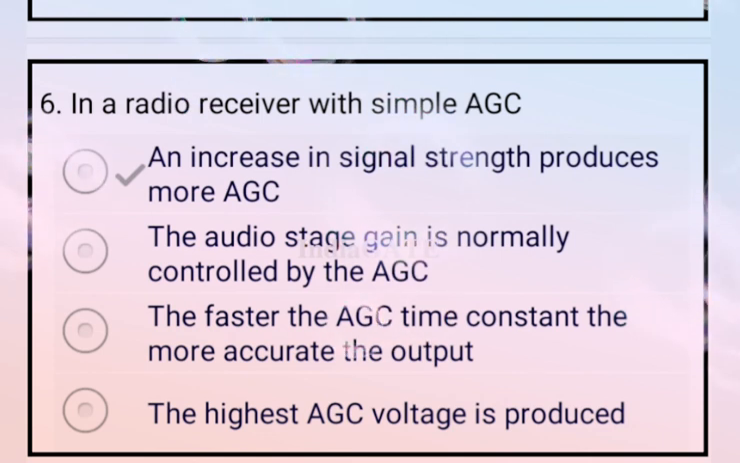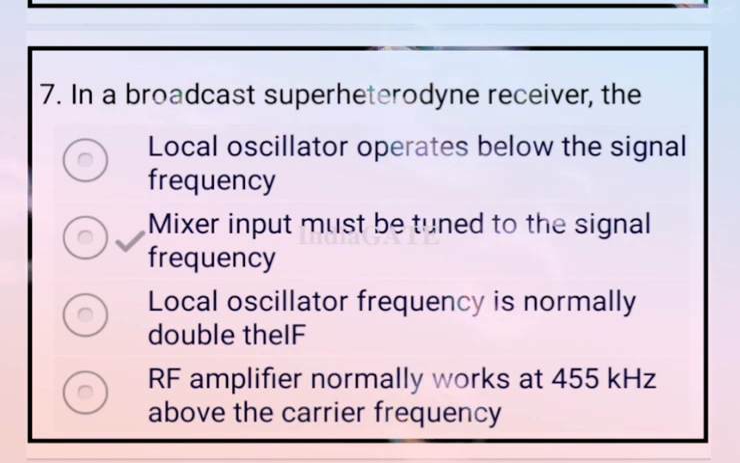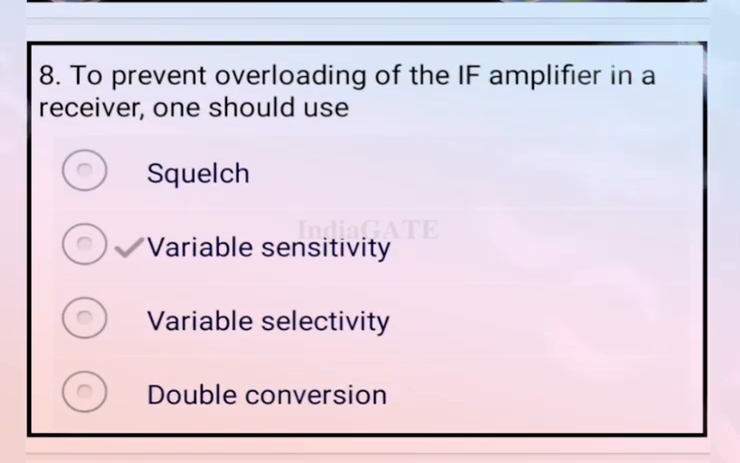Now come to the next question. In a radio receiver with simple AGC, the correct answer is that an increase in signal strength produces more AGC. So option A is your correct answer. Now come to the next question. In a broadcast superheterodyne receiver, the mixer input must be tuned to a single frequency. So option B is your correct answer. Now come to the next. To prevent the overloading of the IF amplifier in a receiver, one should be used. This should be variable sensitivity. So option B is your correct answer.